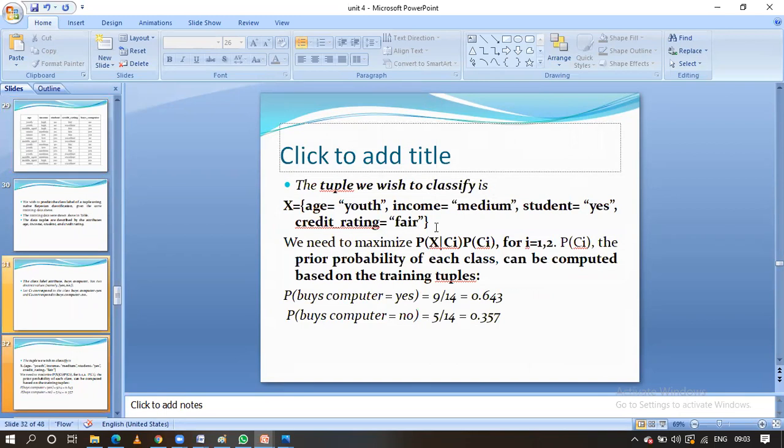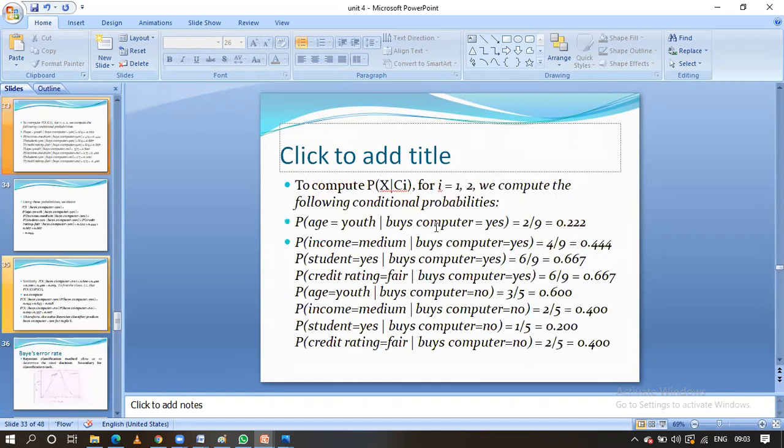Let us go through the input data once again. One thing we have to know is that for buying computer equal to yes, the denominator will be 9. Why? Because overall 9 tuples are there for buying computer equal to yes. Likewise, for buying computer equal to no, how many tuples are there? The denominator is always 5 for the no. Yes, we have the denominator as 9, guys. Let us check the first part.